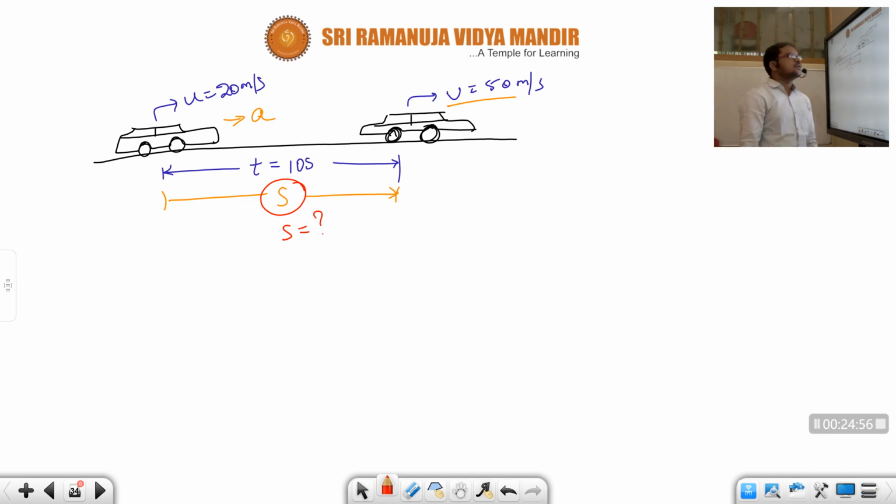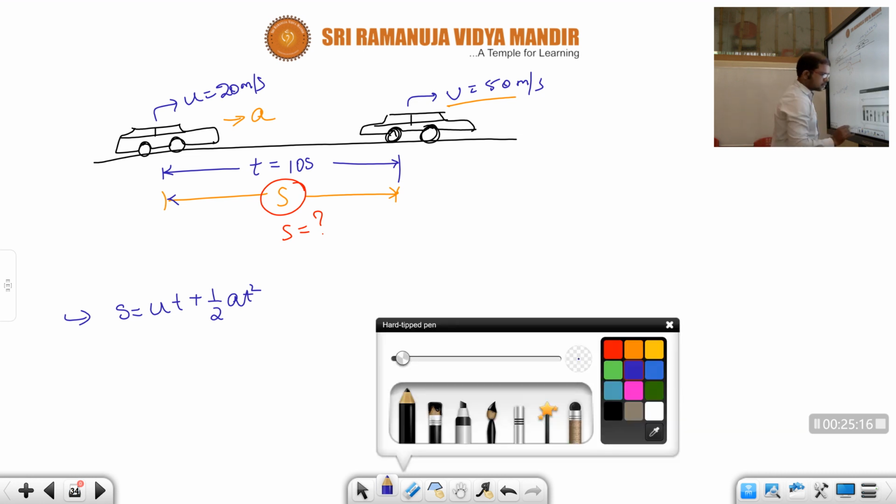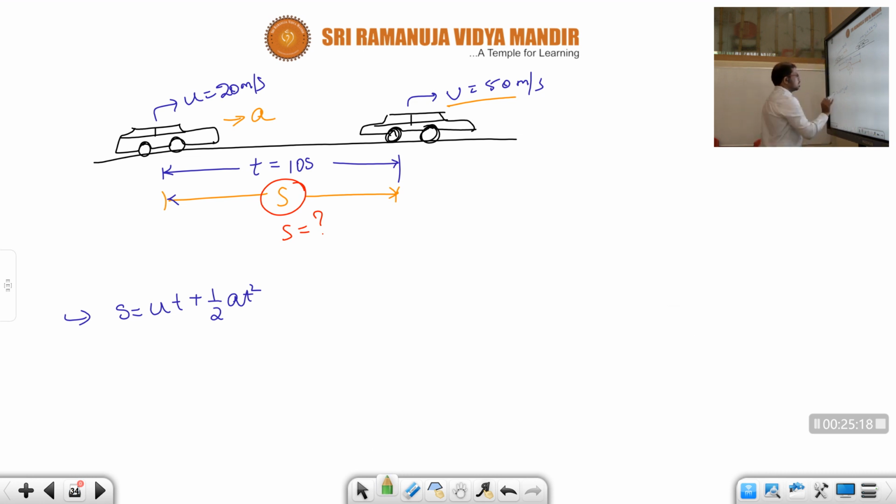Okay children, which formula can we use here? If you want to use s equal to ut plus half at square, we have the s value, we have the initial velocity, we have time, but we don't have acceleration.